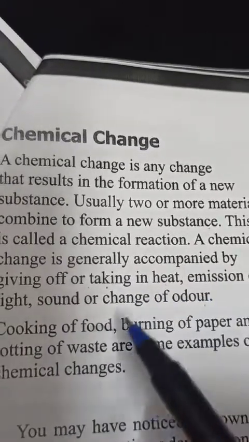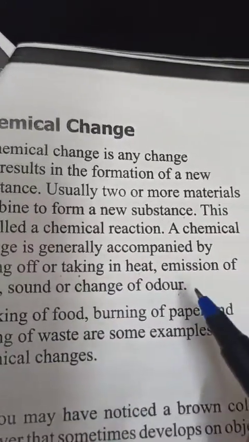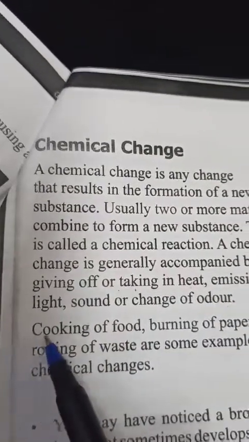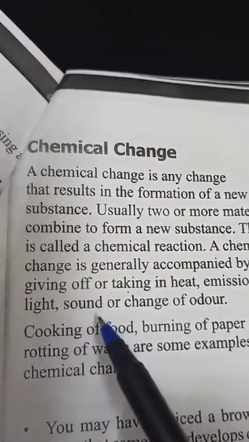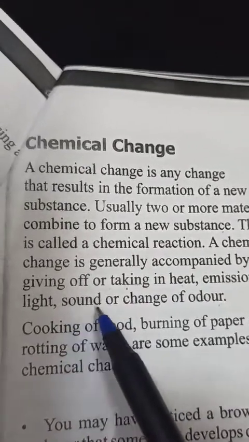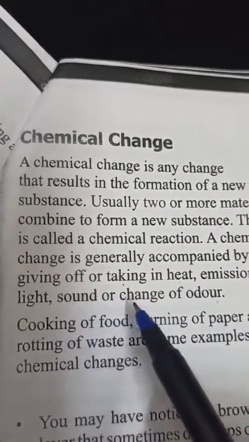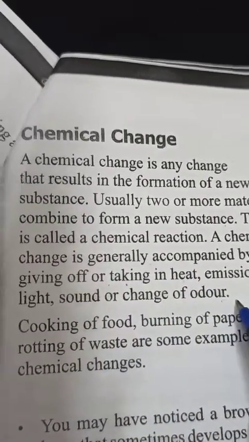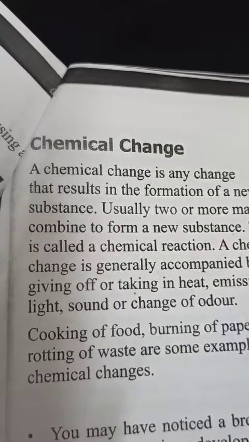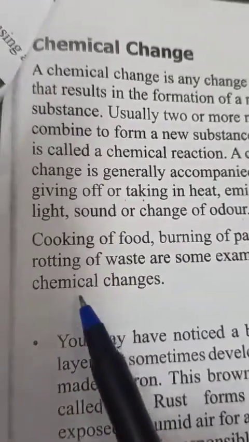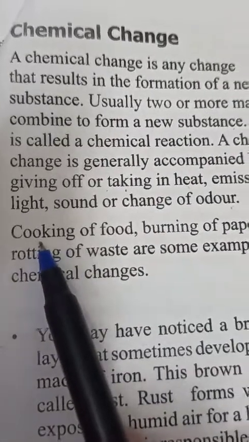Or if it is giving some new material or new kind of product. Then emission of light. If light is emitted during that kind of change, and if any kind of sound is produced, and if there is a change in color of any substance, that time also we can say it is a chemical change. So let's see the examples of chemical change.